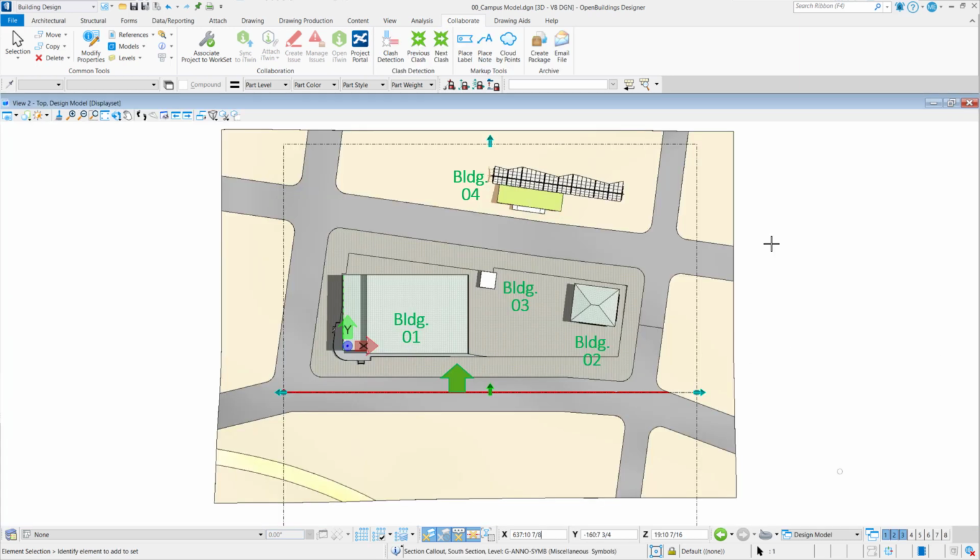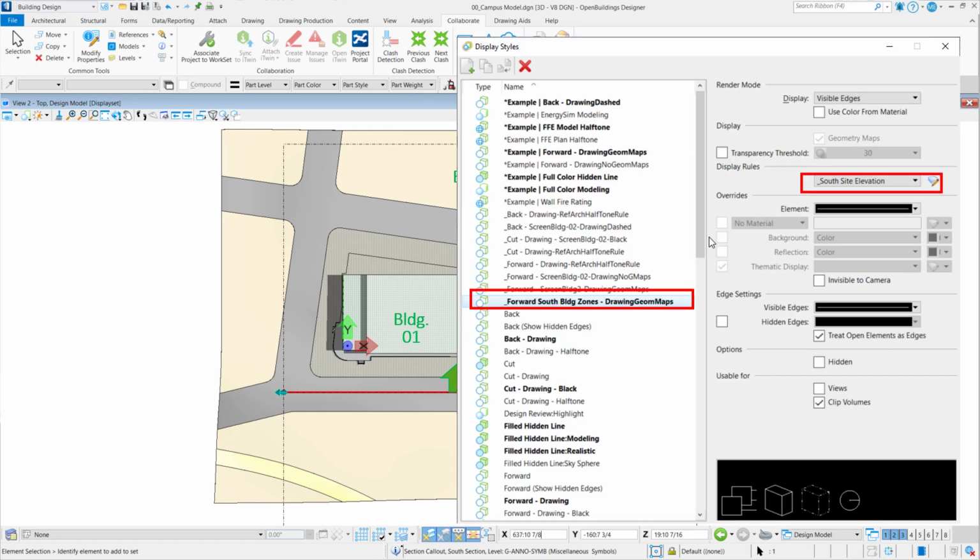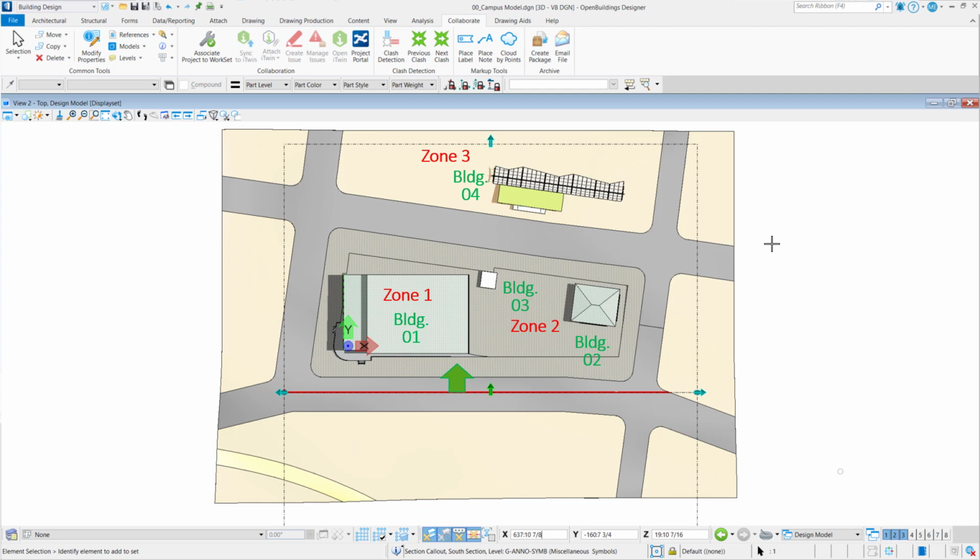The way we can do it is I'm doing my section cut for my 4 buildings, and I'll be showing 2 things. I'll be showing the 4 different ways to attach these buildings as references to apply the rule, and then how to do the overrides for the symbology. So I've created a forward-south building zone forward view and a south side elevation. With this workflow, I'd have to make a different view and rule for each side of the site, but once you have it set up, it's easy to go around and copy, rename the views and the rules to achieve the output.